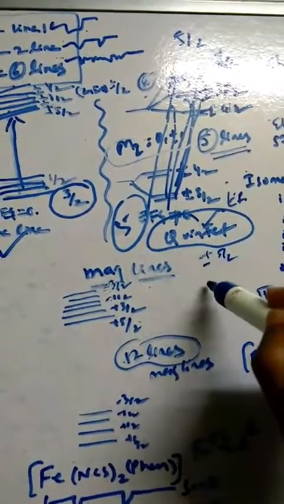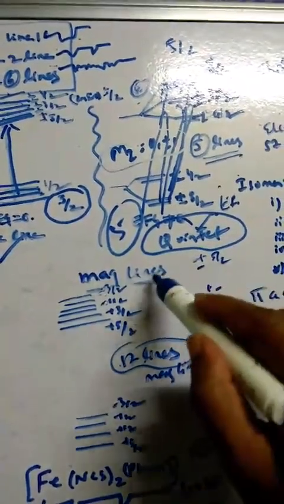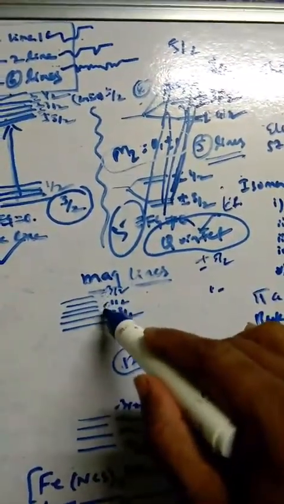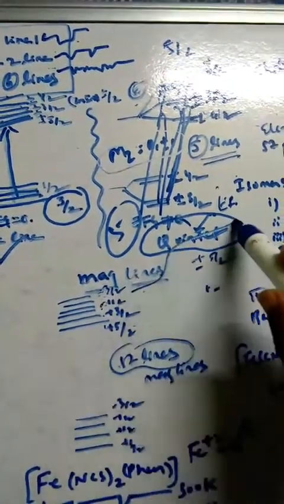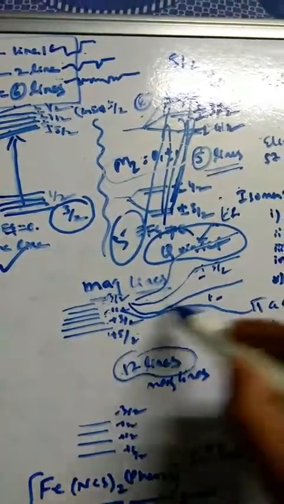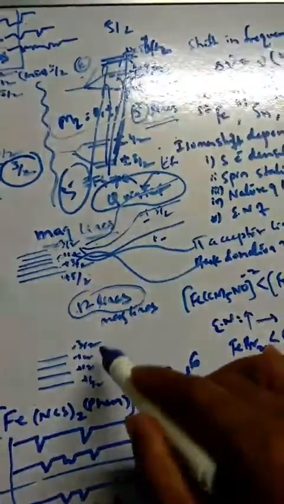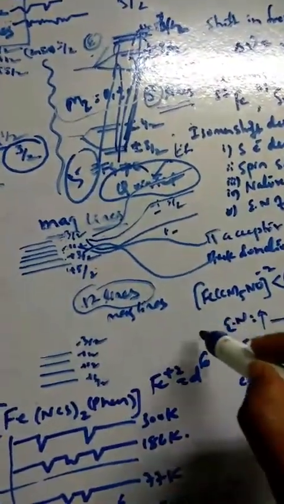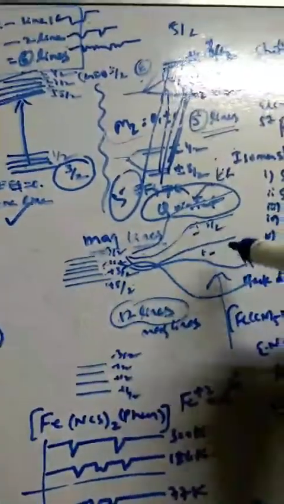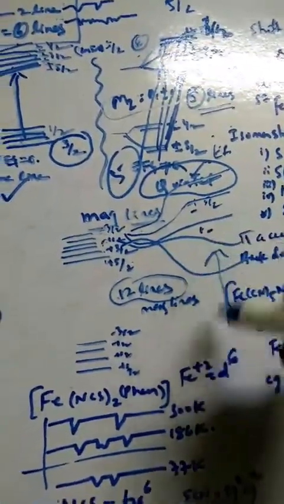Then plus or minus how? These 6 lines split again like this: plus 5 by 2, minus 5 by 2, 3 by 2. Here also they split more, and then the transition takes place, like what we did here with the magnetic field. So when we apply the magnetic field, they split further, and again the transition will